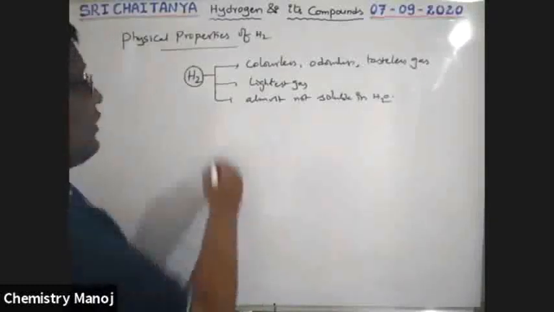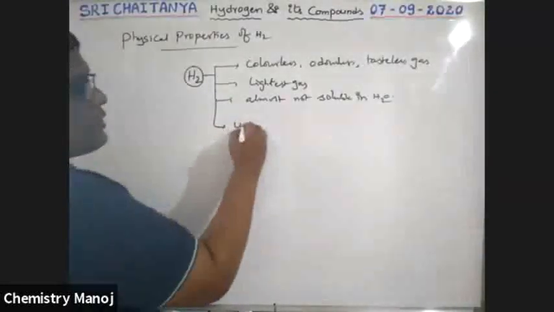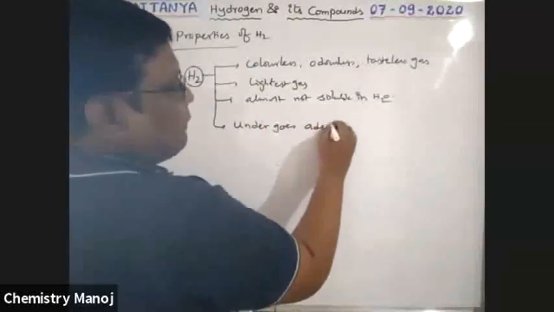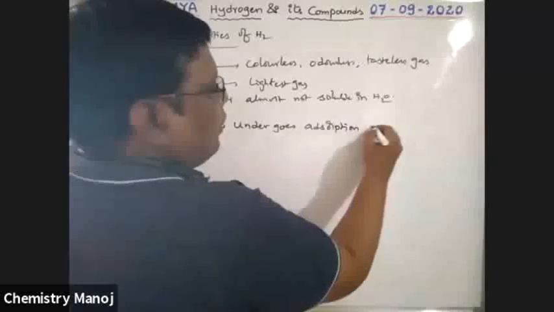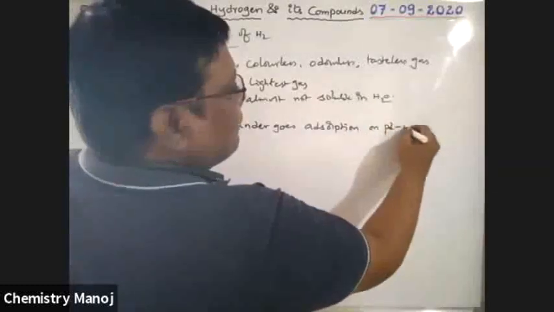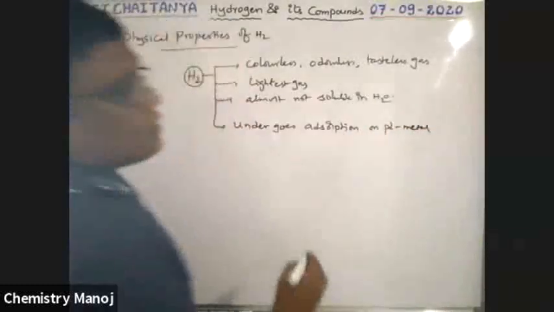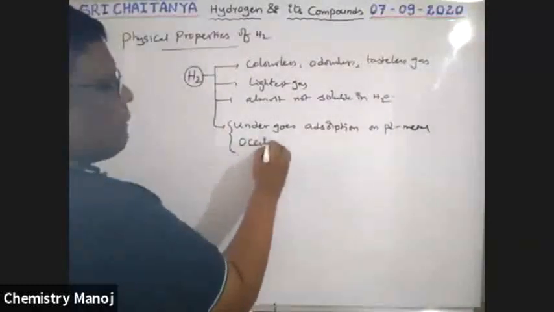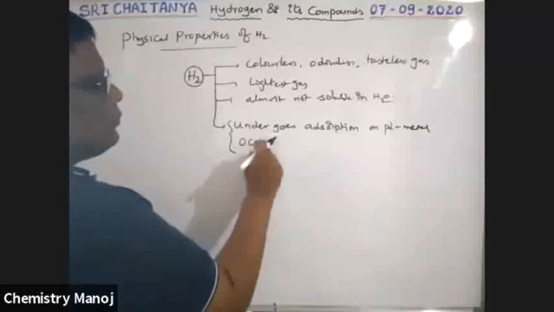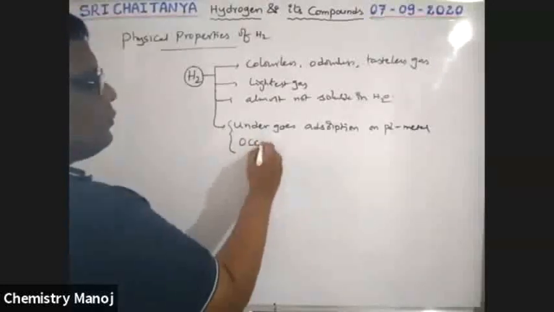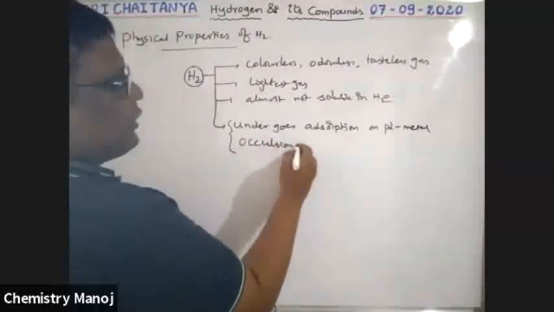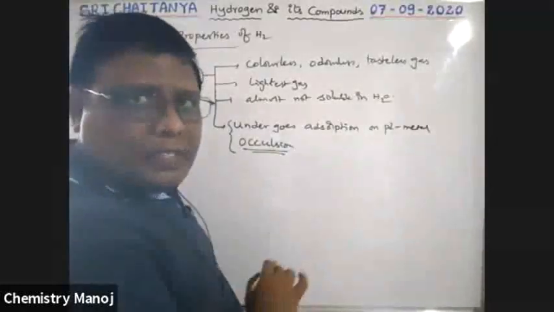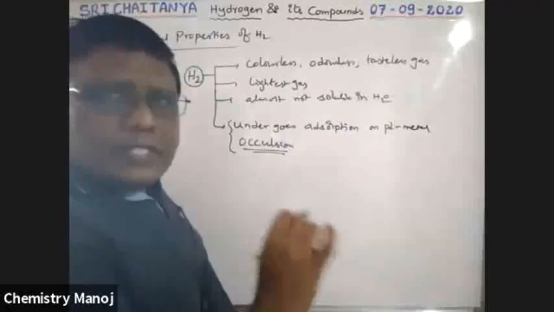Next, boys, here very important. It undergoes adsorption on palladium metal, which is called occlusion. What is this occlusion? That is adsorption of hydrogen gas on palladium metal surface. What is adsorption, sir?